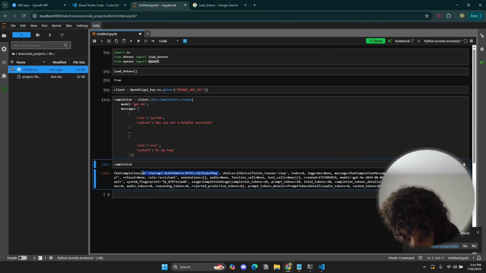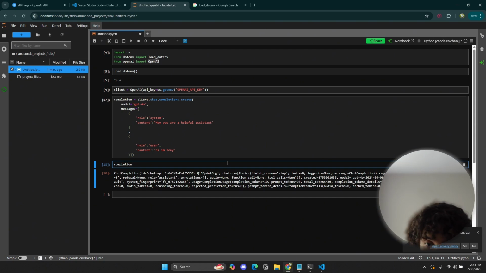So we have this element over here, but we also have choices over here, and within choices we have a list, and within that list we have another thing called choice, and within that we have a parameter called message, containing something called chat completion message, containing something else called content. So that's a lot of stuff that we gotta play around with. So let's play around with this and see if we can get what we want.